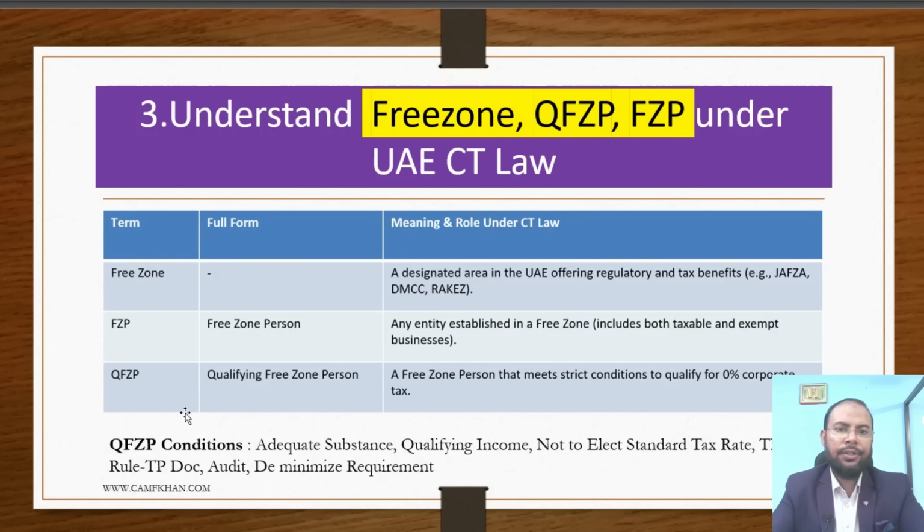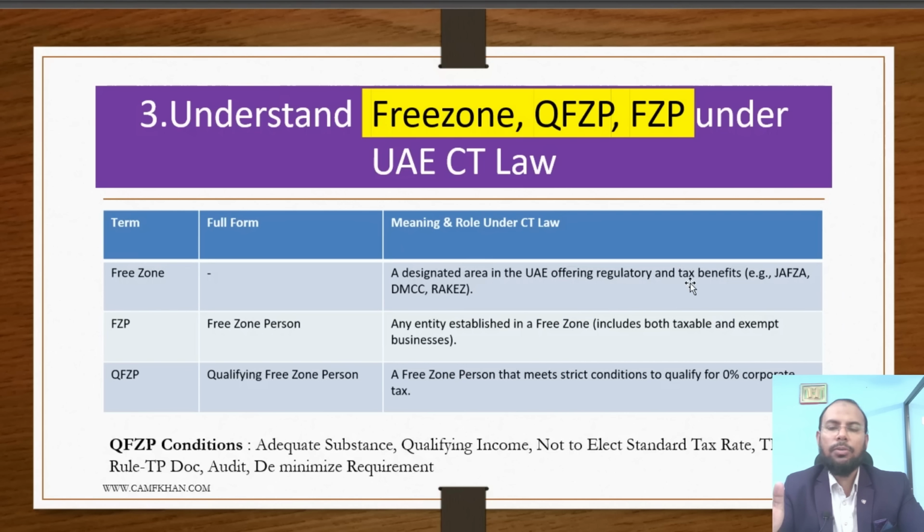And further, regarding the third issue, here we will discuss what is a free zone, what is a qualifying free zone person, and what is a free zone person. First of all, here we will discuss the free zone. Under UAE corporate tax law, a free zone includes all designated zones and further free zones as notified by UAE corporate tax law, that is considered as a free zone.